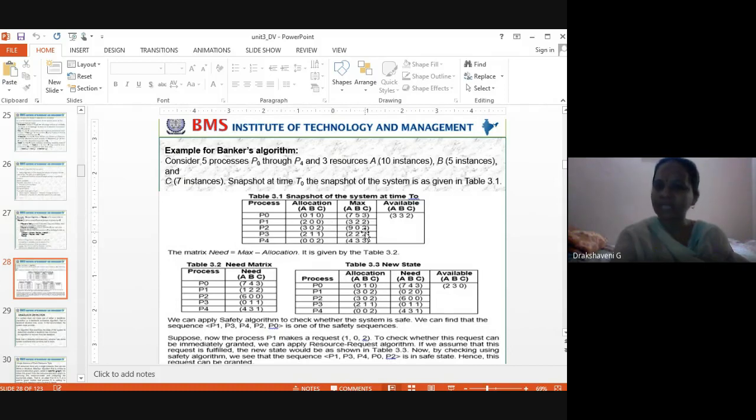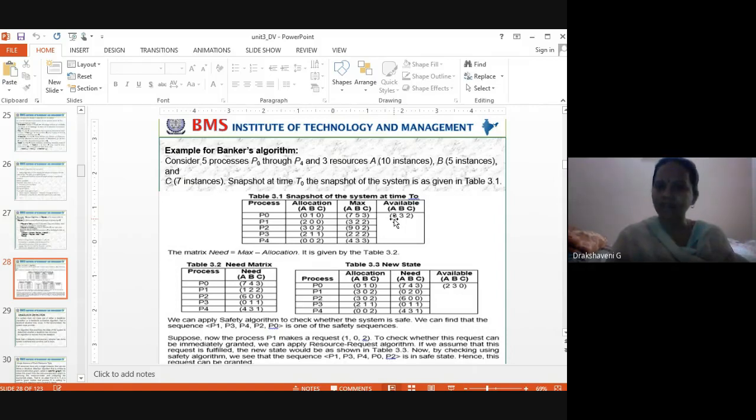In the same way, maximum means before I start, how many printers, CPUs and books I want to complete my job. Before I start, I should give a maximum. How many does P0 want to complete its work?